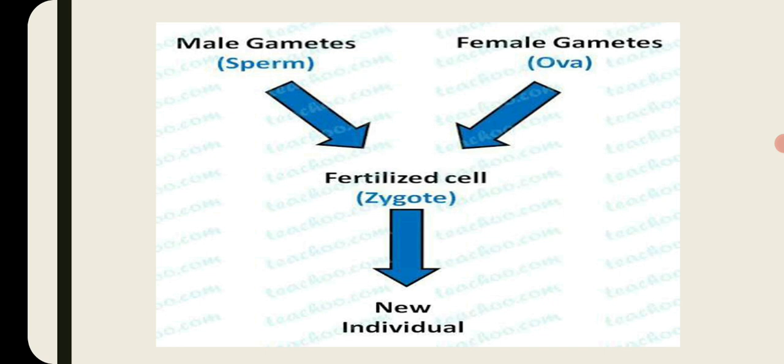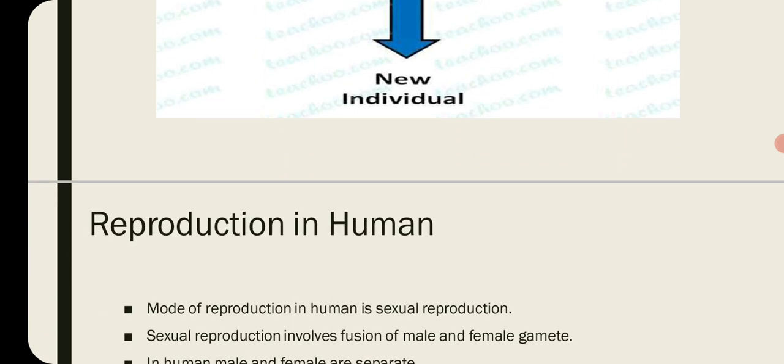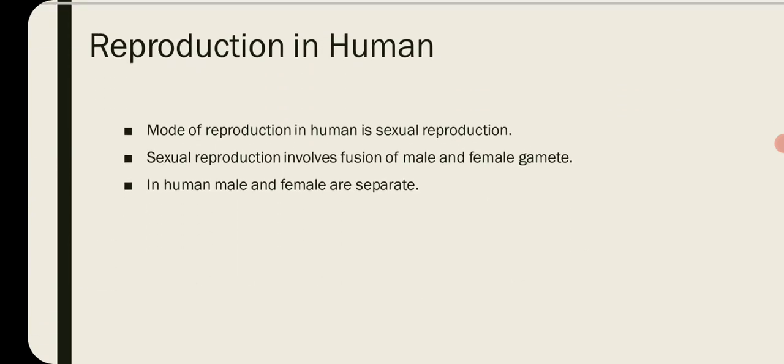If we talk about humans, human reproduction is a kind of sexual reproduction, and in this process of reproduction, two gametes are required, male and female gamete. The male gamete is formed in the male body and the female gamete is formed in the female body. In humans, the male and female are separate and they produce their own gametes in their reproductive systems.